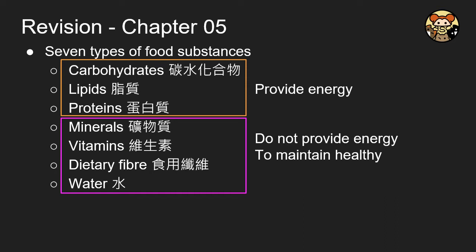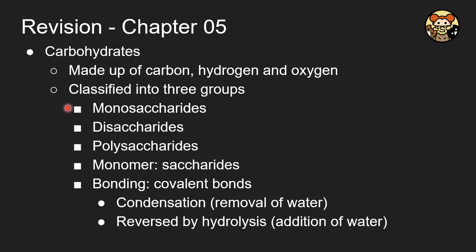critical for your health. And carbohydrates are made up of carbon, hydrogen, and oxygen, and hydrogen and oxygen are the constituents of water. That's why in Chinese we call it 碳水化合物. And for carbohydrates, we classify them into 3 groups: monosaccharide, disaccharide, and polysaccharide. And their basic monomer is saccharide, so it depends on how many saccharides they have. They are different types, and they are bonded together with covalent bonds.